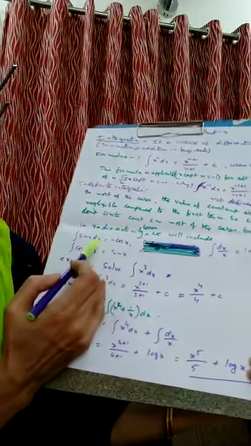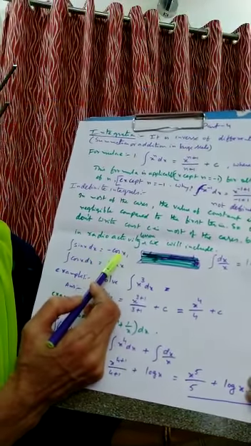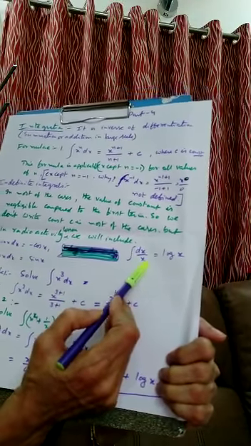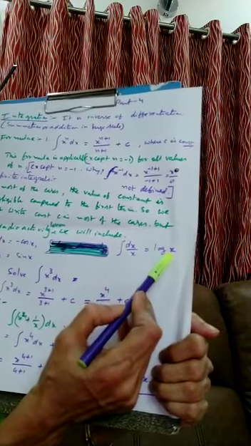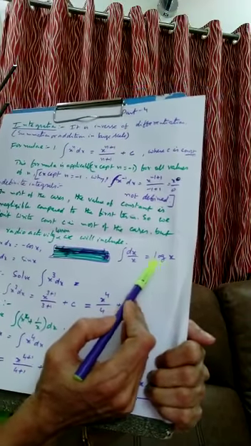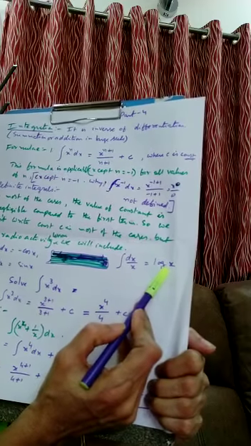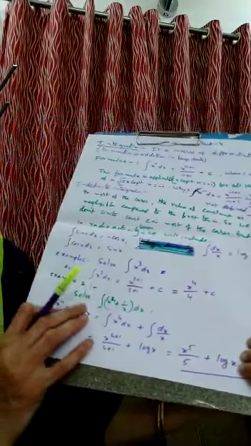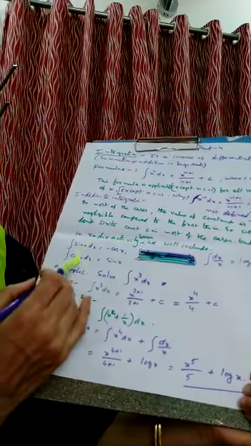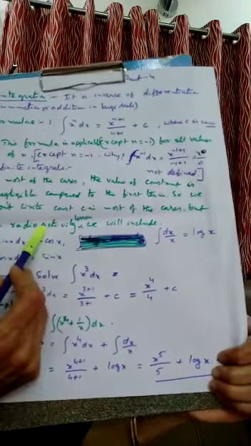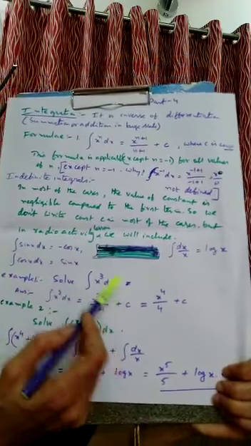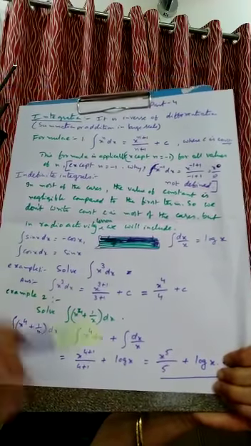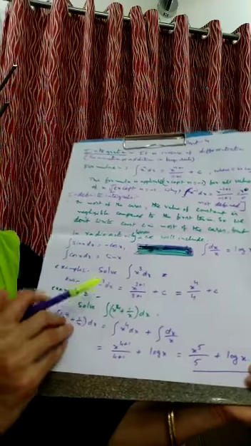Integral sin x dx is minus cos x. Integral dx by x, where n is equal to minus 1, is log x. It is the inverse of the differentiation formula. Integral cos x dx is sin x. Integral sin x dx is minus cos x. All the formulas I told you, you have to write down, 10 formulas, and study them. So let us solve an example.